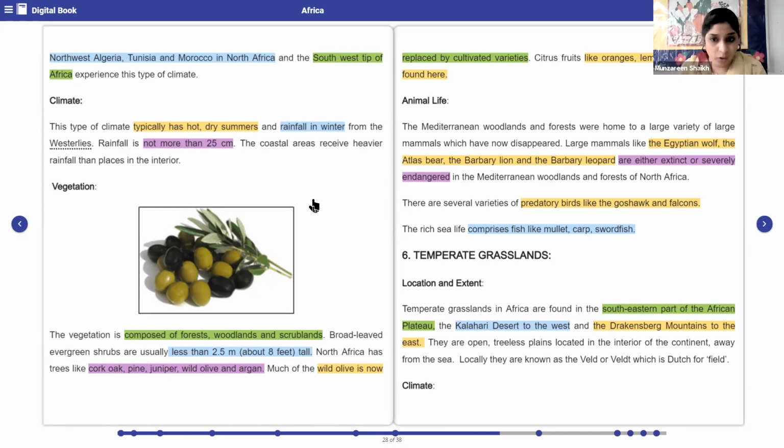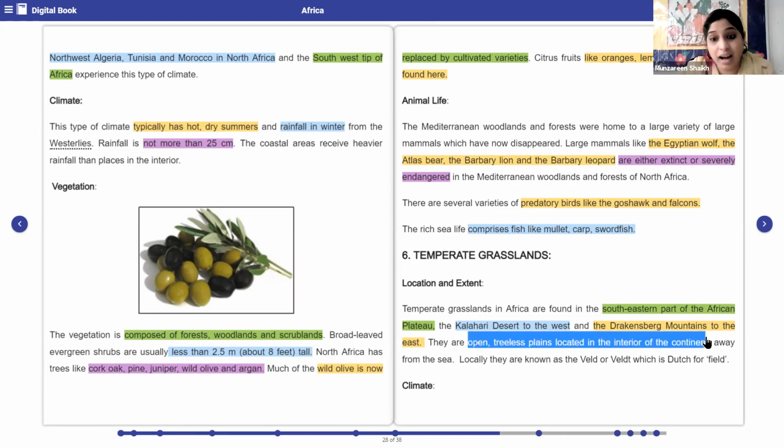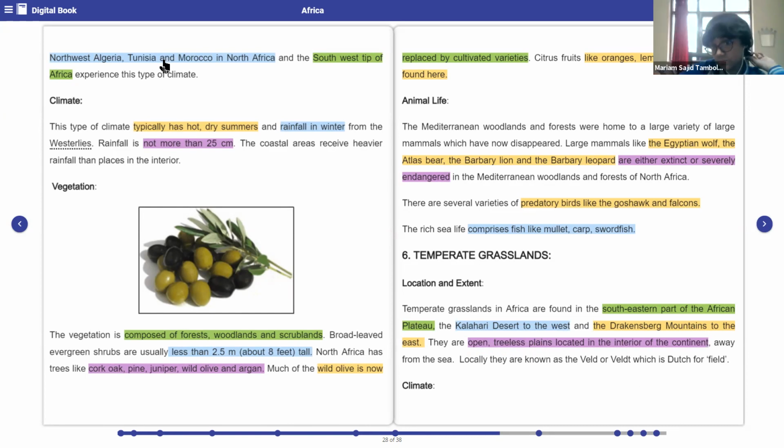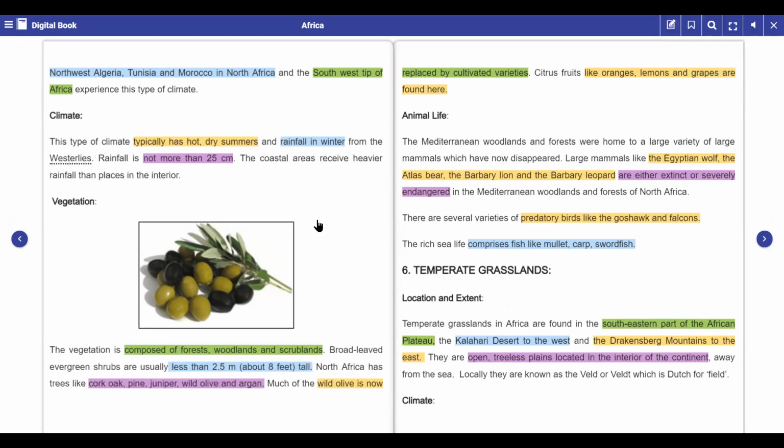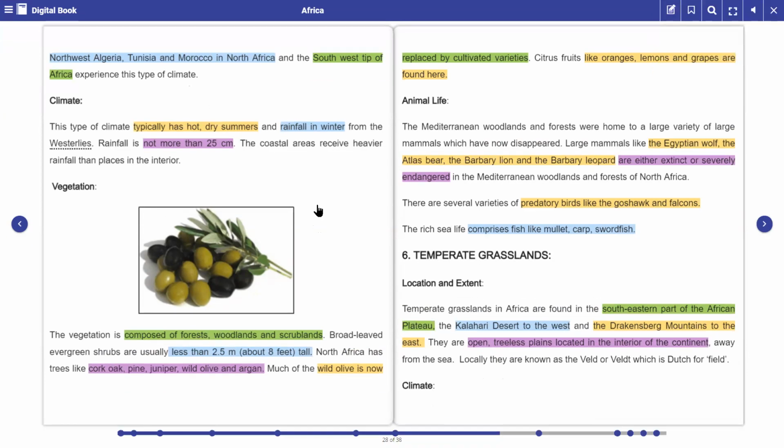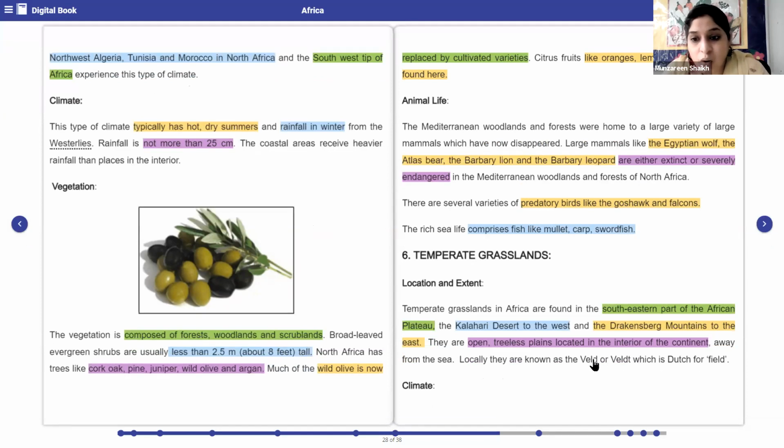Now, they are open, treeless plains located in the interior of the continent. Okay, and they are away from the sea. So this particular region, that is the temperate grasslands, are located where? In the interior or exterior? Interior. Away from the sea. Locally, they are known as veld or welt, which is Dutch for field.